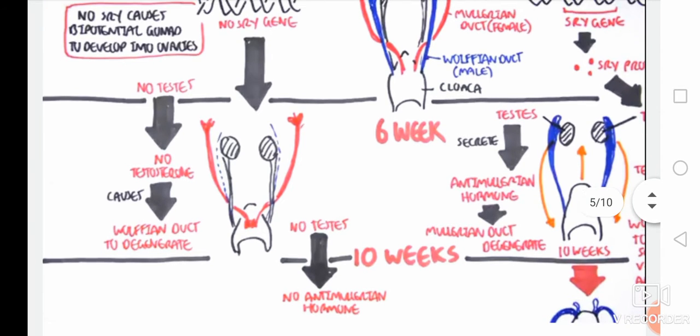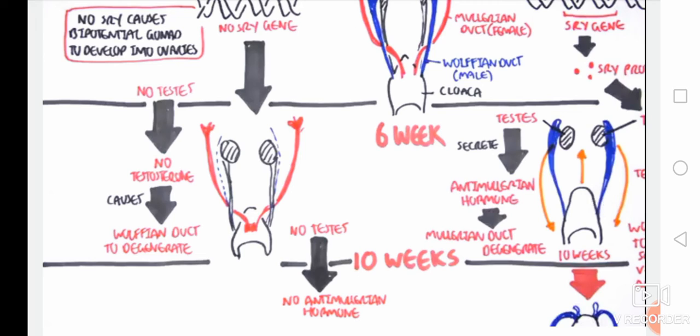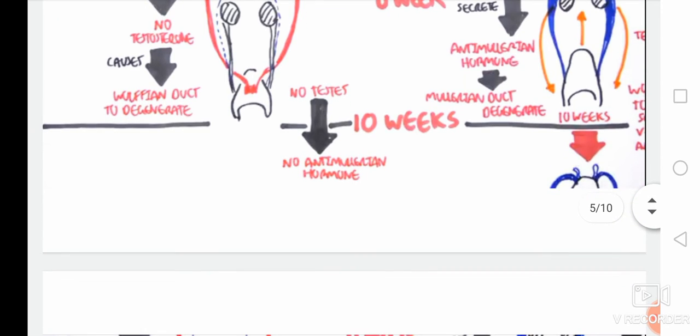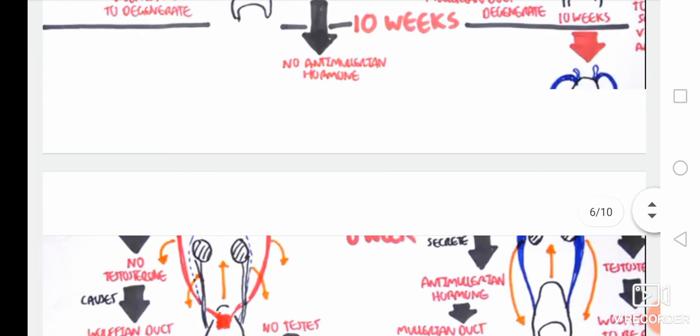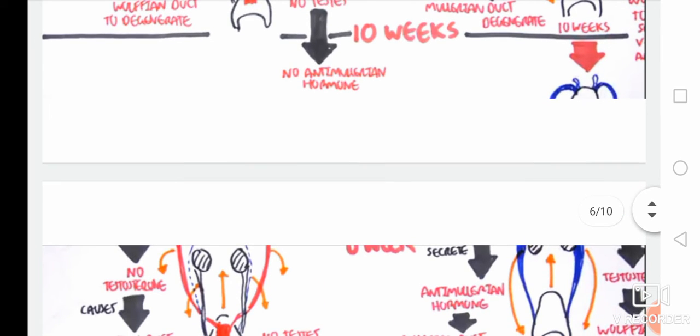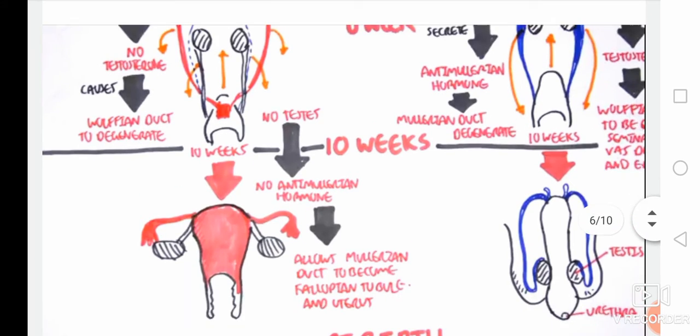You see the diagram, no SRY gene means the bipotential gonad develops into the ovary. See the diagram here, the red colored Mullerian duct remains, and the Wolffian duct degenerates because there is no anti-Mullerian hormone. It happens during gestation at the 10th week.